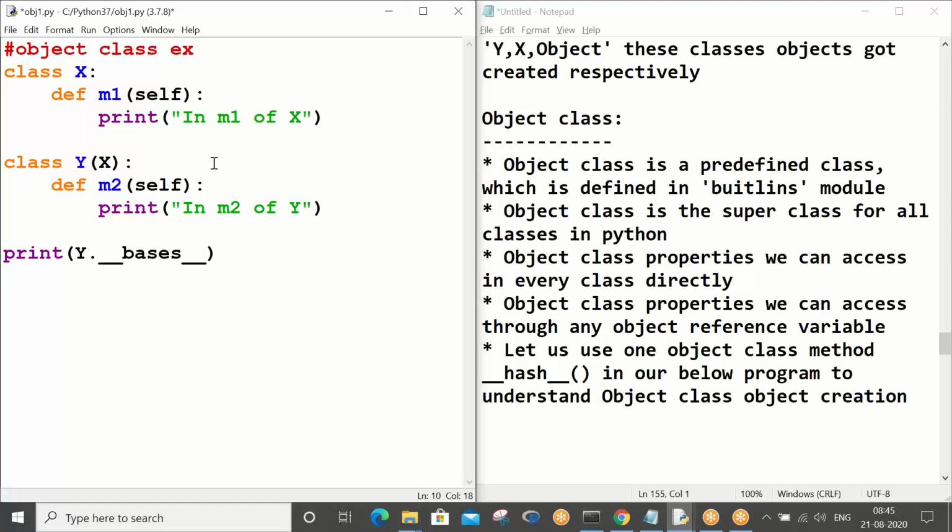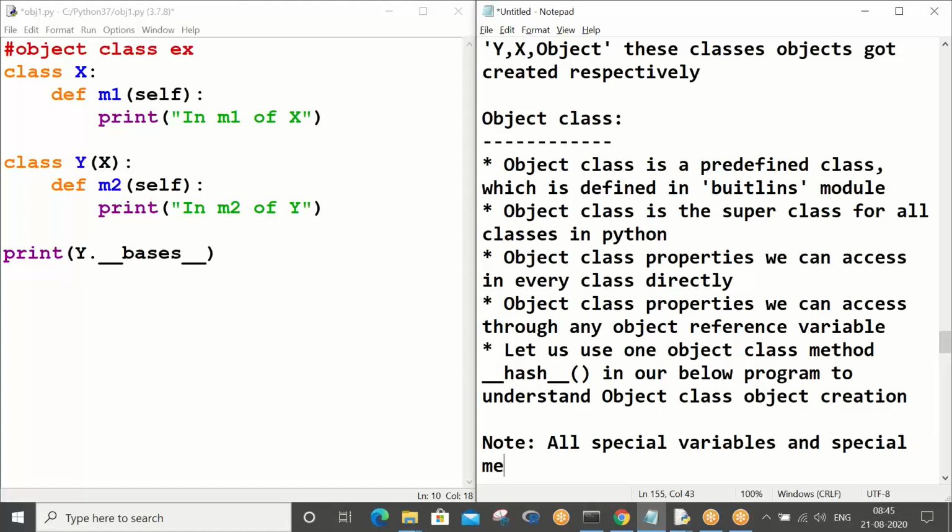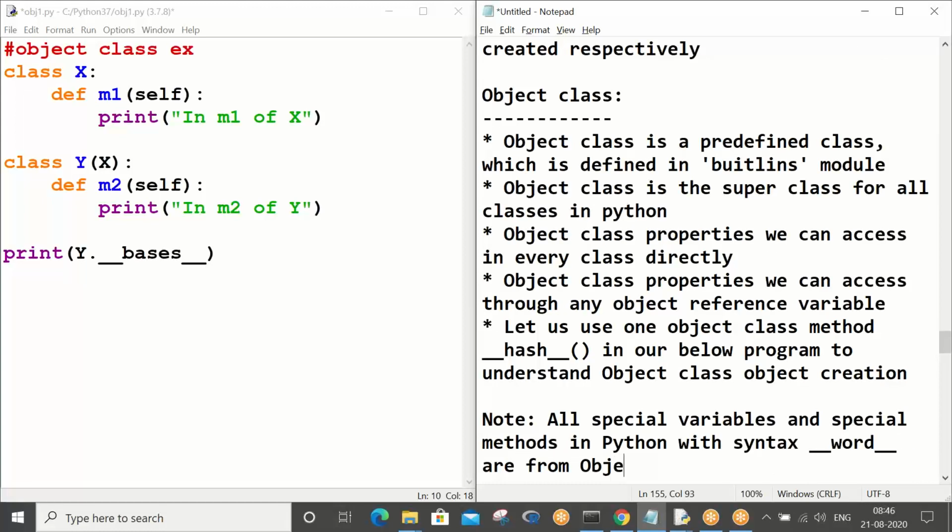First of all, maybe I might have missed one point. Please write down here in the note: all special variables and special methods in Python with the syntax of underscore underscore word underscore underscore are from the object class.